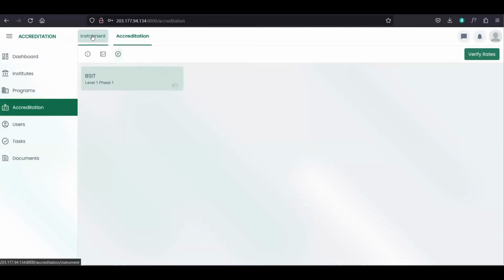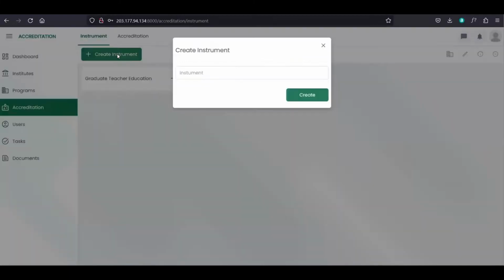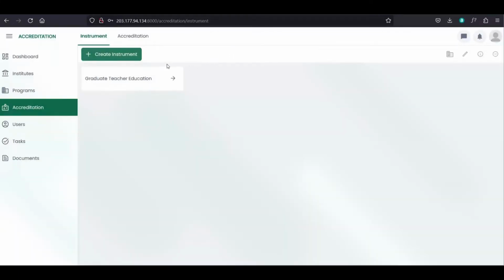So next is the instrument. So here in the instrument, we have the create button. The label of the create button will change after we open the instrument. So for example, we create new instrument. So you can create instrument here and then the name of the instrument. And then you can open the instrument by double click or click this arrow button.